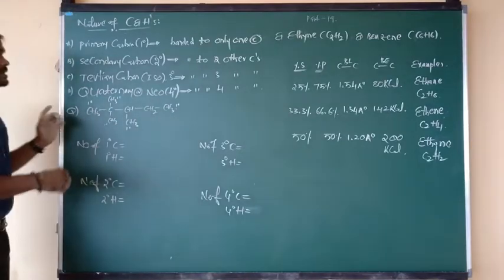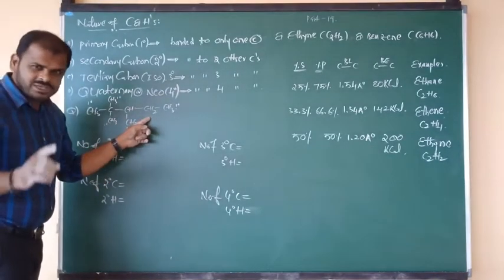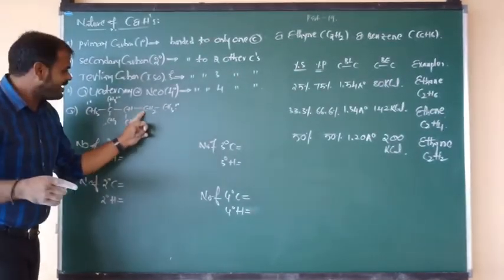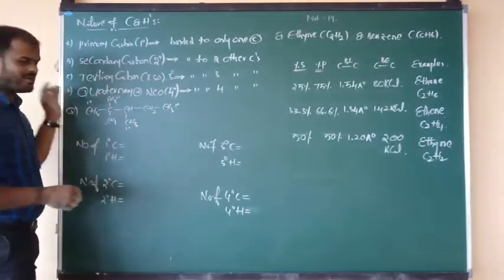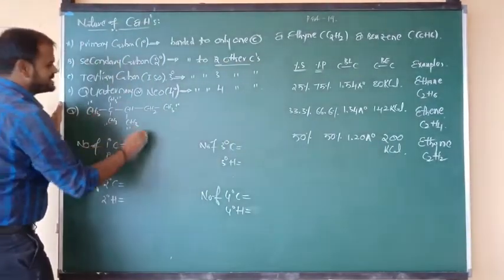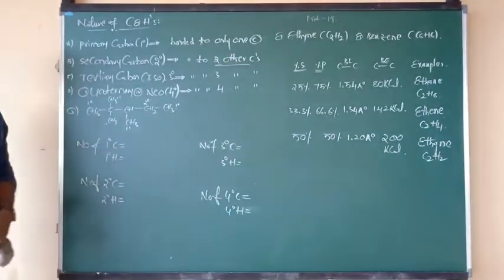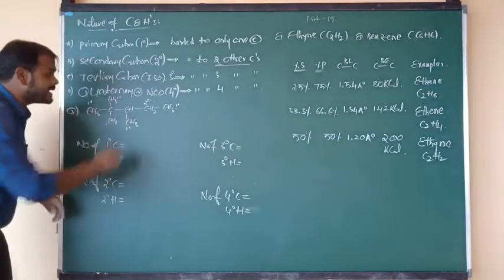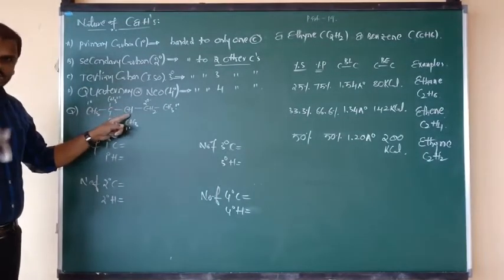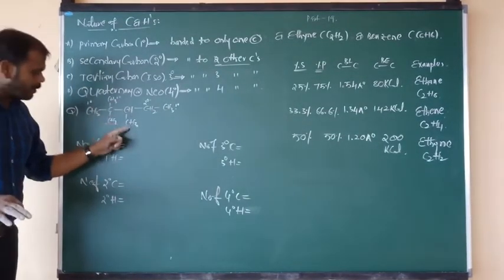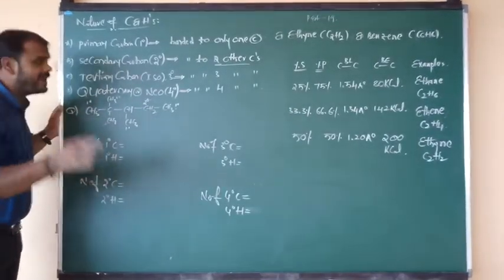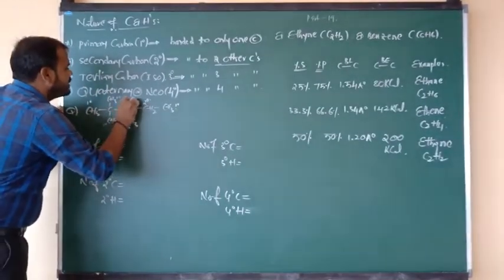Okay, good. So what about the CH2? This is the CH2, the second carbon. Whatever that may be, it is connected to how many surrounding carbons? Right side one carbon, left side another carbon. So around this carbon, 2 other carbons are there. So we can say that CH2 is a secondary carbon. Next, what about that central CH? The CH carbon is connected to one carbon on the left side, one more below the plane, and one more on the right. So the central CH is connected to 3 carbons. So we can say it is the tertiary carbon.